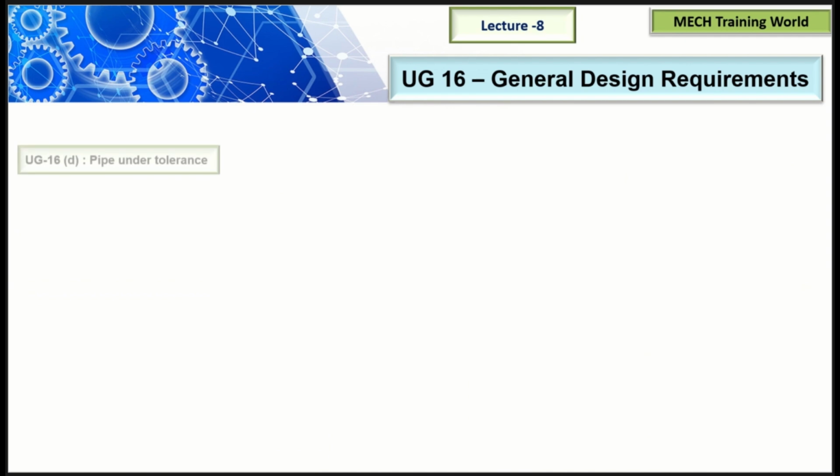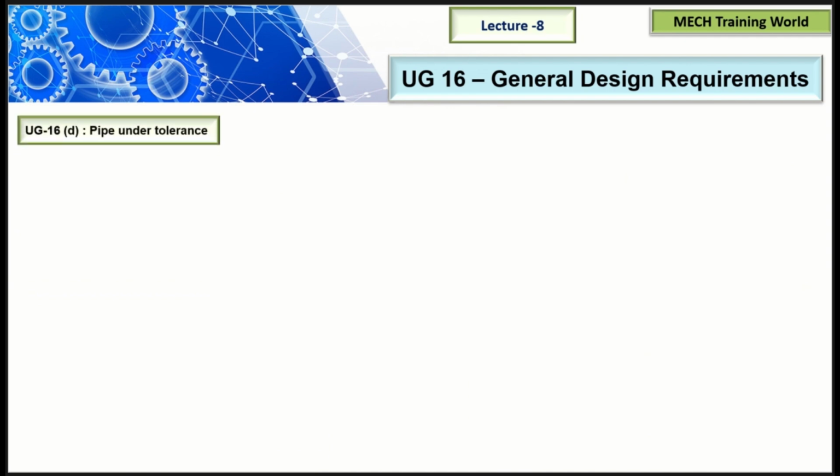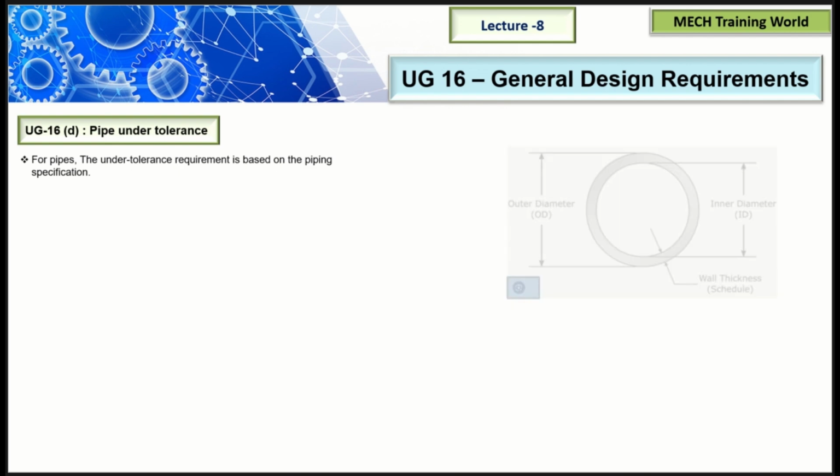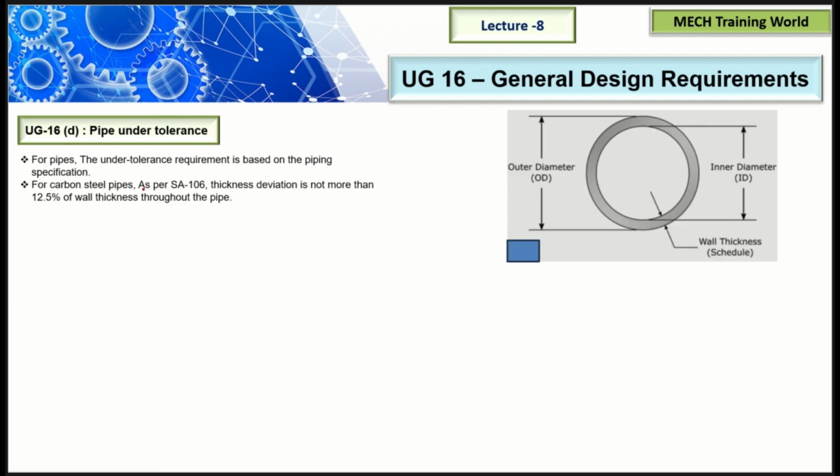The next one is UG-16(d), pipe under tolerance. For pipes, the under tolerance requirement is based on the piping specification. It does not depend on the ordered thickness. It depends on the pipe specification. For different material pipes, there are different deviations. For example, for carbon steel pipes as per SA 106, the thickness deviation is not more than 12.5 percent of wall thickness. So for example, your design thickness is